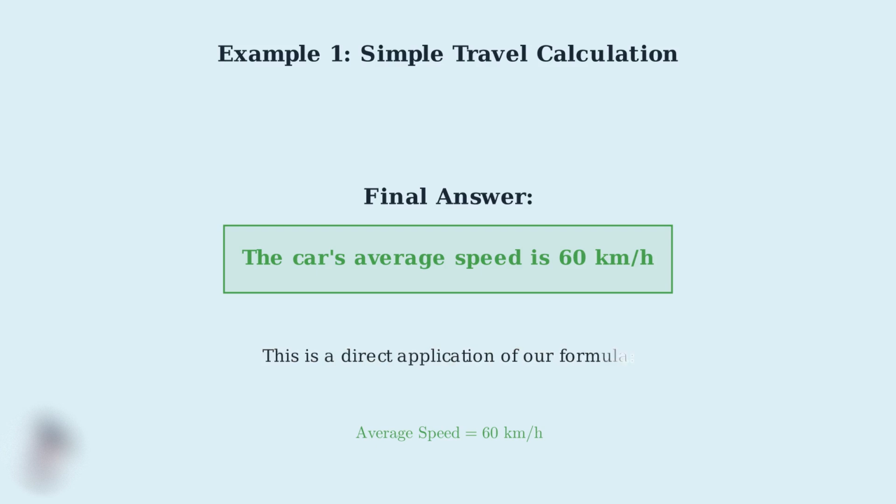This example demonstrates the direct application of our average speed formula. We simply divide the total distance by the total time to get our answer. This straightforward calculation forms the foundation for more complex average speed problems. Now that we've mastered this basic calculation, we're ready to tackle more challenging average speed problems.